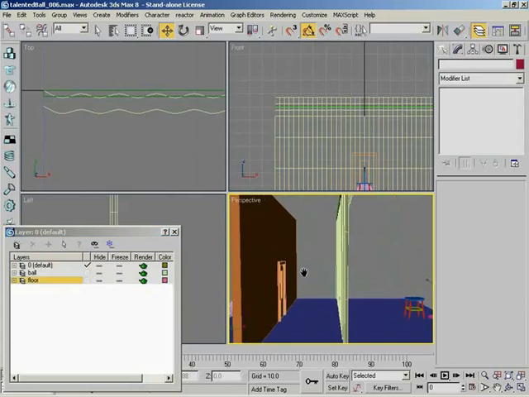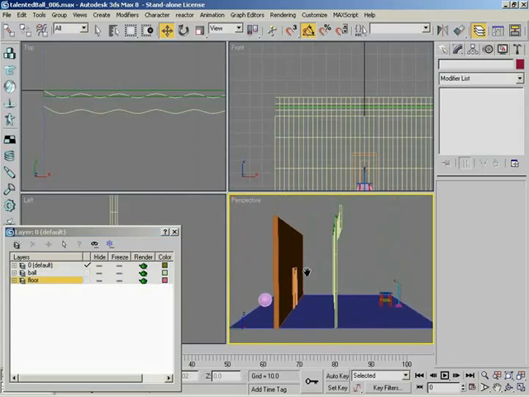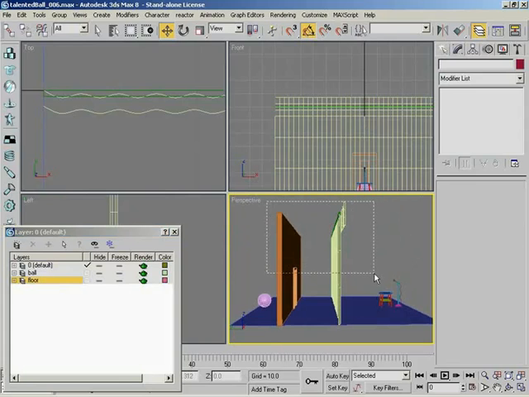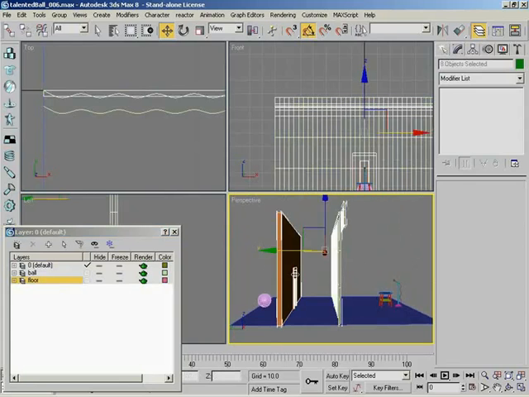Okay. So now I'm going to create, I kind of like selecting things first. So now I'm going to do a layer for the wall and the curtains. Okay. Including the valances up here and the curtain rods. So I'm just going to go ahead and do a marquee select of everything here. Sure. You can see our door is also selected because we want that added to this layer as well. And I'll click Create New Layer. And I'll call it Wall and Curtains. Nice.